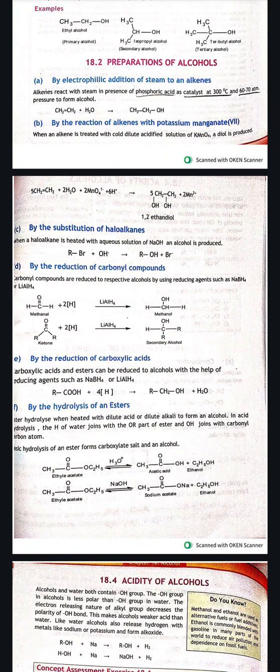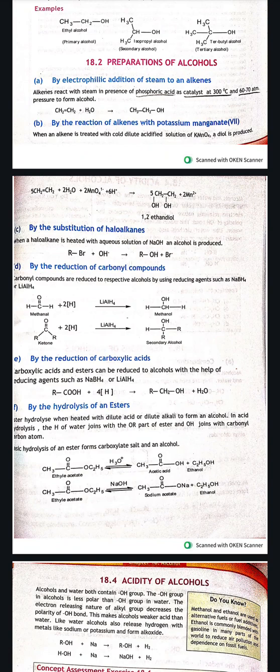The product is ethyl alcohol. By the reaction of alkenes with potassium manganate: when alkene is treated with cold diluted acidified solution of KMnO4, a diol is produced. Alkene plus water plus MnO4 plus 6 hydrogens give 1,2-ethane diol.